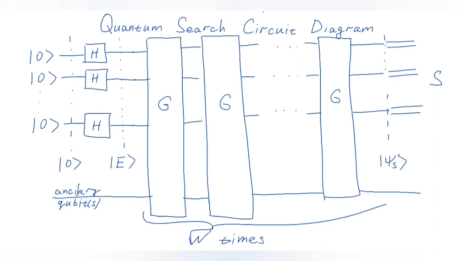In the next videos, we will discuss the details of the Grover iteration, how they work, and why exactly we have to apply them square root of n times. We will discuss what happens if we measure state psi S and there is a small probability, but it is non-zero, that we will not get the state S and we will not know the solution. So what we do in that case, but for now, I hope this video gives you the overall concept of how the quantum search algorithm works.